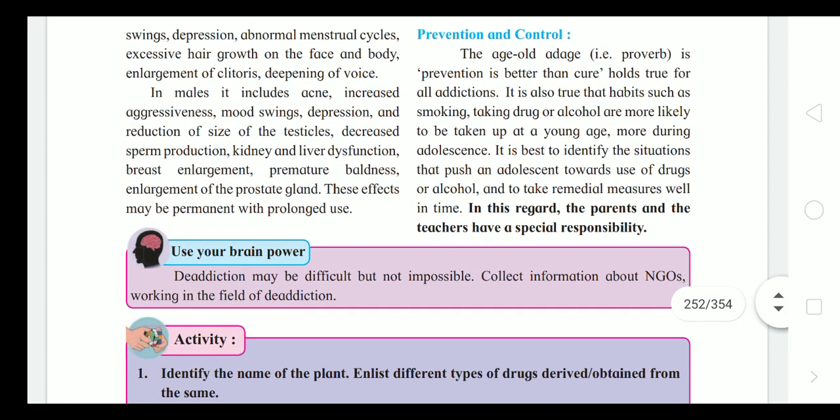Prevention and control. As the age-old adage goes, smoking, taking drugs, and alcohol are more likely to be taken up at a young age, more so during adolescence. So identify the situations, and in this regard parents and teachers have a special responsibility to monitor the child. Here we have finished this chapter's revision.